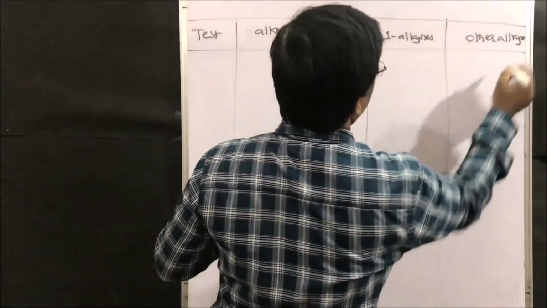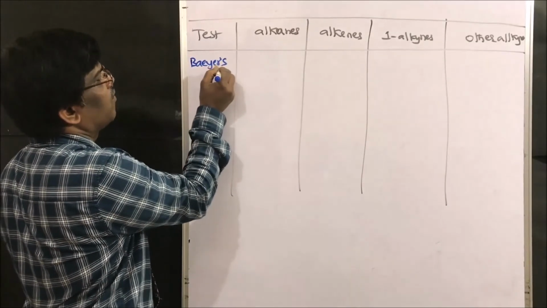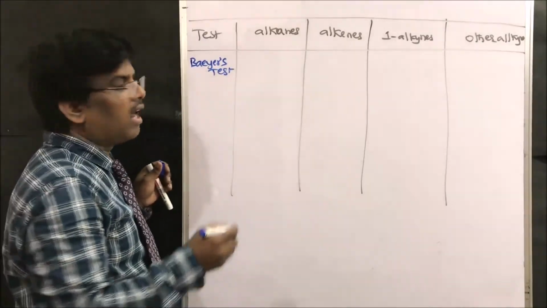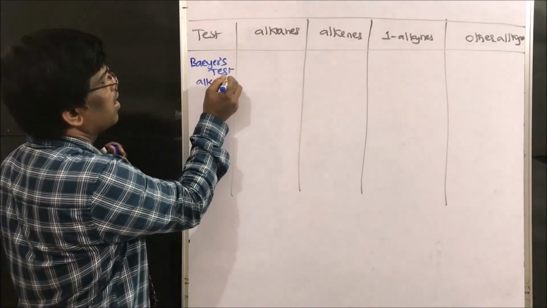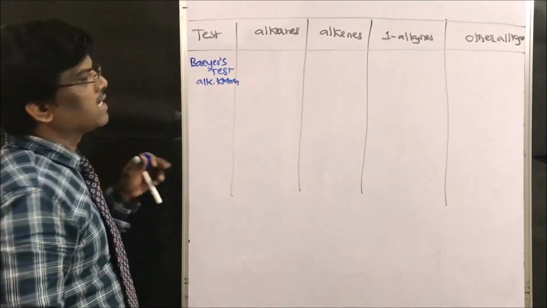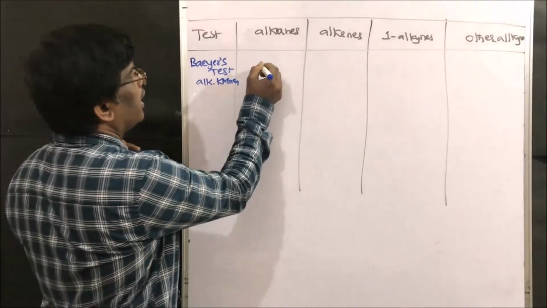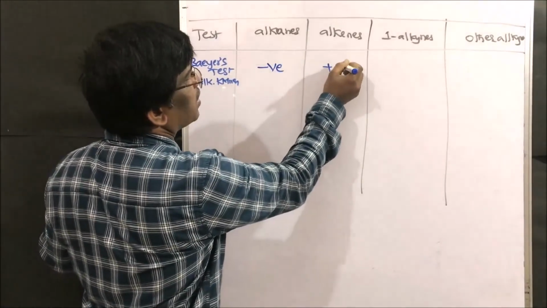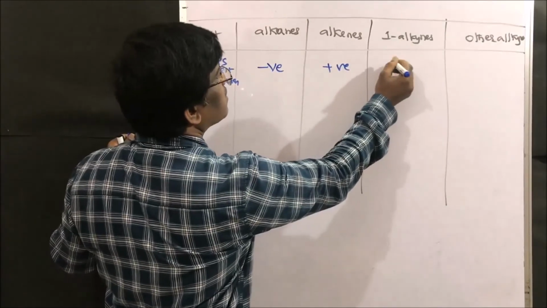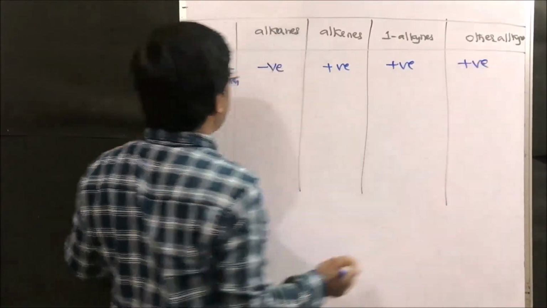What are the tests we have? Let us take Baeyer's test. What is Baeyer's test? Alkaline KMnO4. Is it given by alkanes? No, it is negative. Alkenes, yes, positive. Terminal alkynes, yes, positive. Other than terminal alkynes, also positive, right?